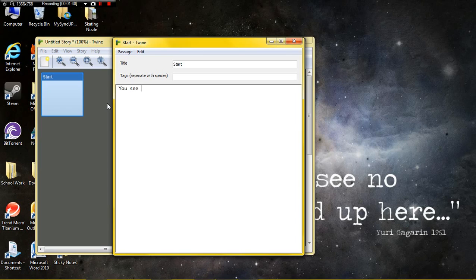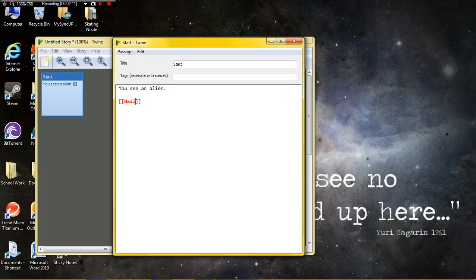You see an alien. And then you can put hail him, or these can be whatever you like. Sorry, I probably rushed that a little bit. You want to make double brackets, so just put the text wherever you want it. Put these double brackets, two left square brackets and two right square brackets, wherever you want in the text, and then put whatever you want inside, and this will link to your next passage.